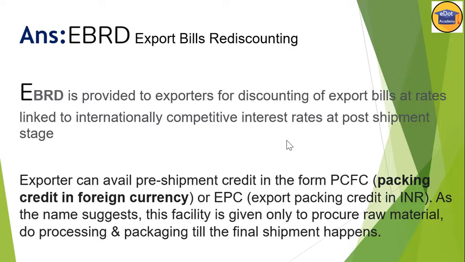Pre-shipment has two types of currency, foreign currency and INR. The exporter can avail pre-shipment credit in the form of PCFC. And what is the full form of PCFC? Packing credit in foreign currency. And if they are taking it in INR, it will be called export packing credit in INR, that means EPC. As the name suggests, this facility is given only to procure raw materials, do processing and packaging till final shipment happens. If it is after shipment, then it becomes EBRD. Now this concept is clear.